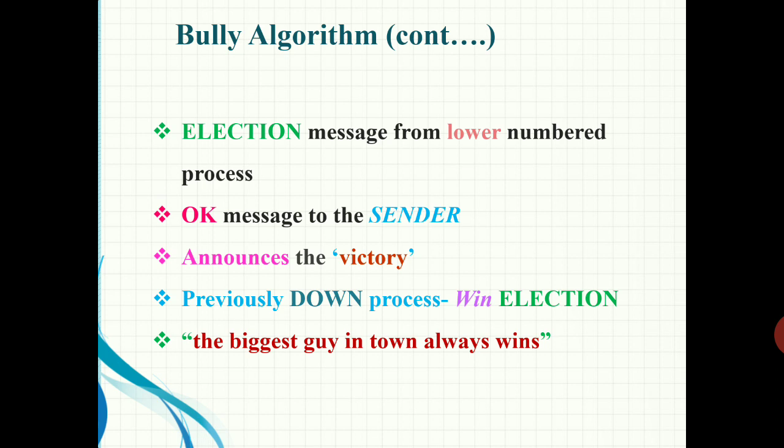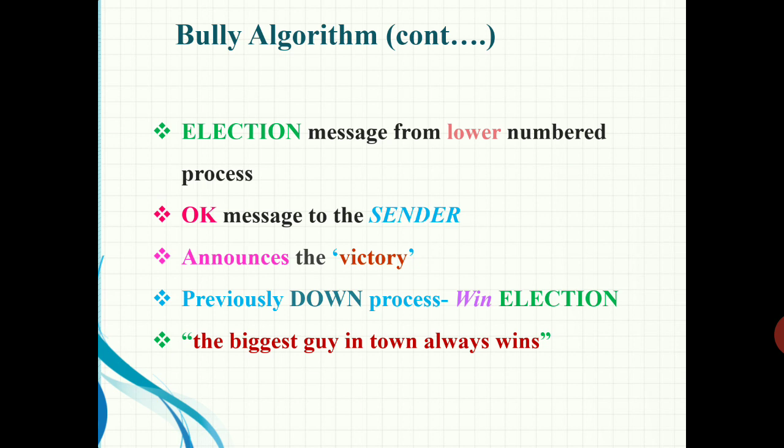When such a message arrives, the receiver sends an OK message back to the sender to indicate that it is alive and it will take over the election. The receiver then holds an election, unless it is already holding one.